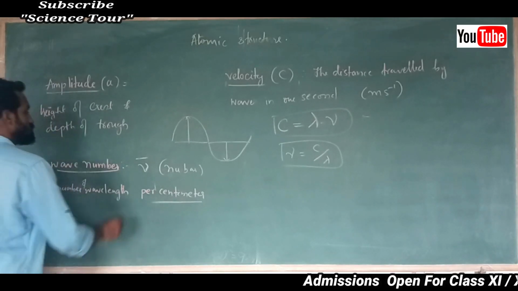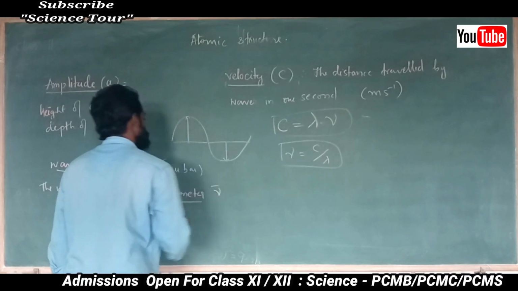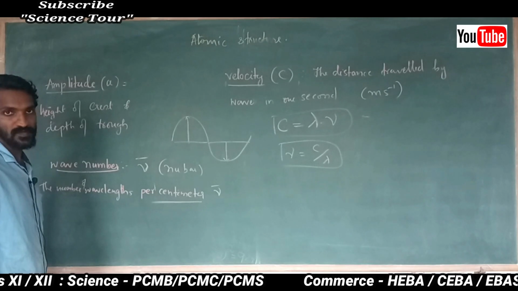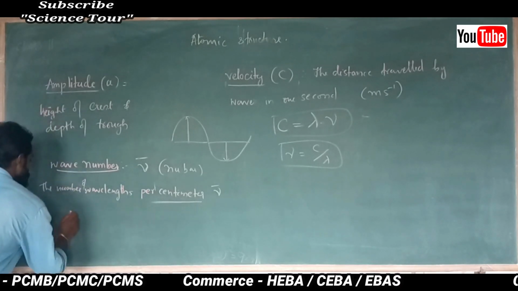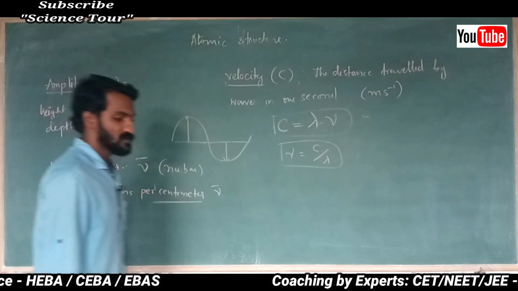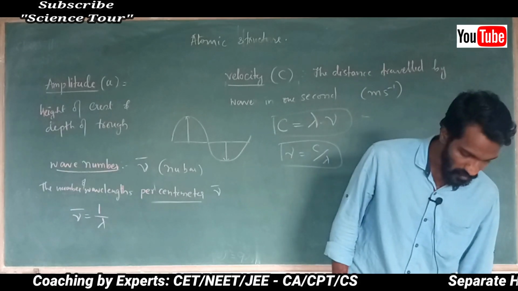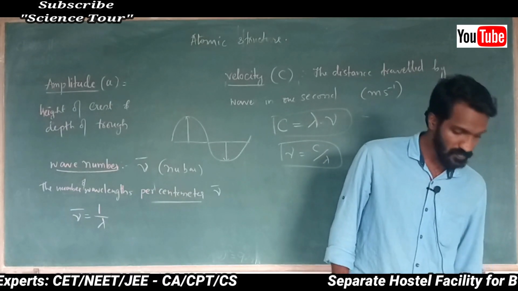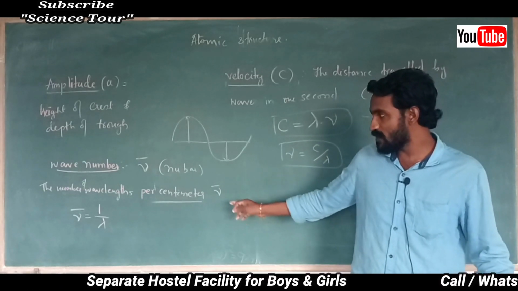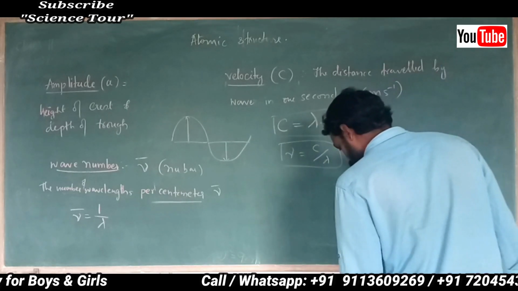The number of wavelengths per centimeter is called nu bar. Another way I can say it: nu bar is nothing but the reciprocal of wavelength. Okay, nu bar, write down. Wave number is the number of wavelengths per centimeter.